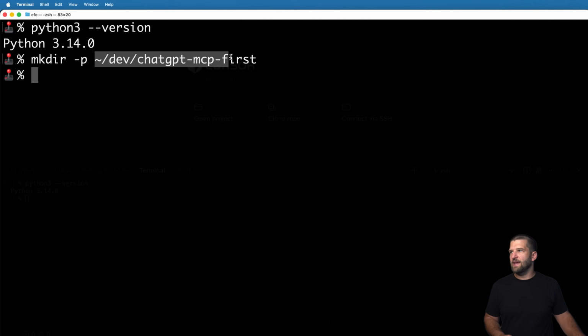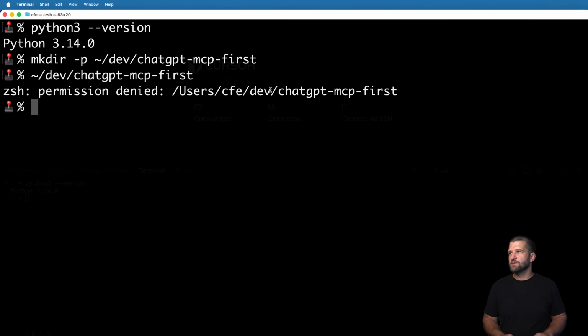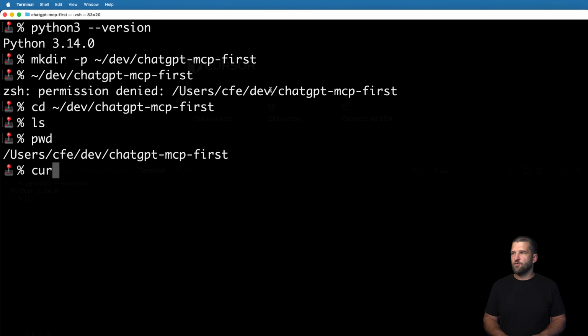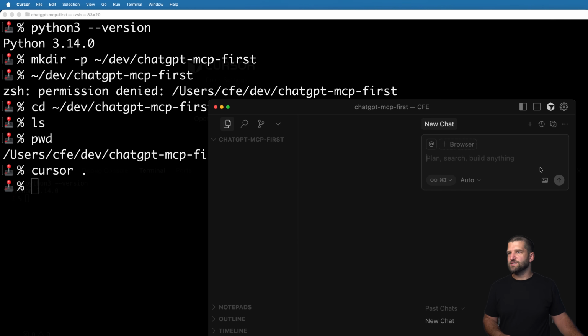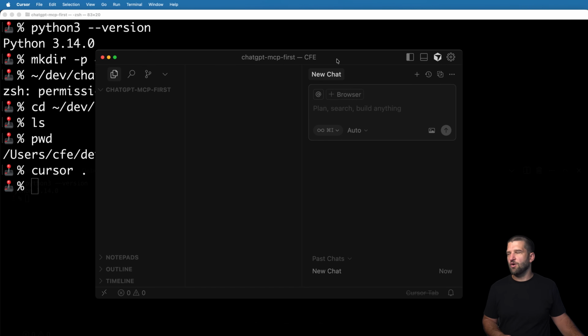Then I'm going to go ahead and navigate into this folder. So we do cd into that folder, list it out, and there we go. Now, of course, I can jump into Cursor if I want to and bring it open, and I would see the exact same folder in there and all of that.